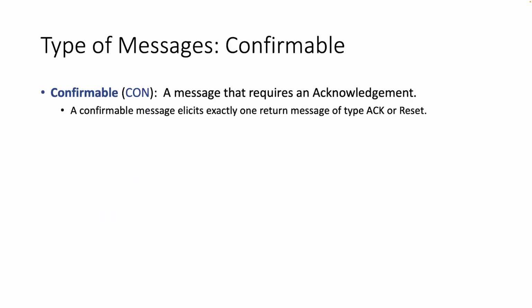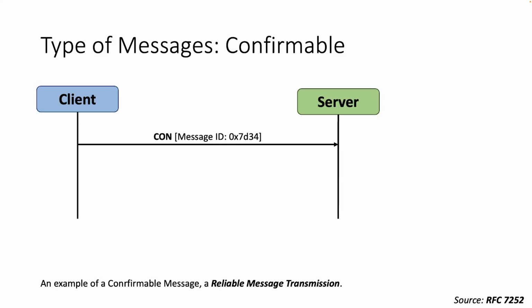The first message is the confirmable. A message that requires an acknowledgement is called confirmable. When no packets are lost, each confirmable message elicits exactly one return message of type acknowledgement or reset. For example, a reliable message transmission is provided by marking the message as confirmable.